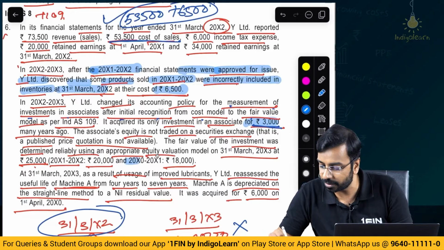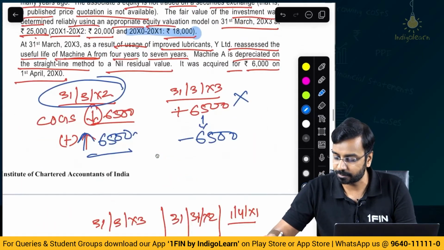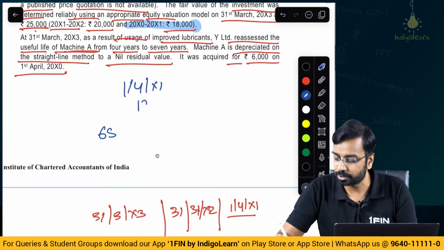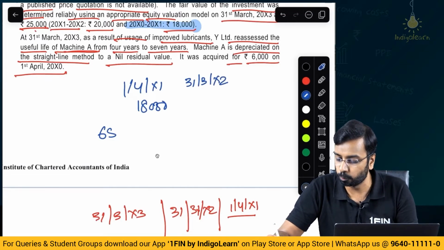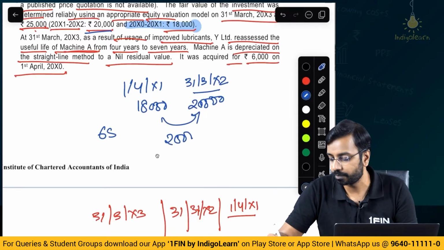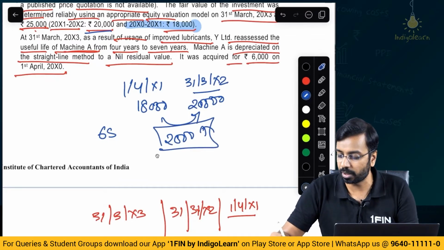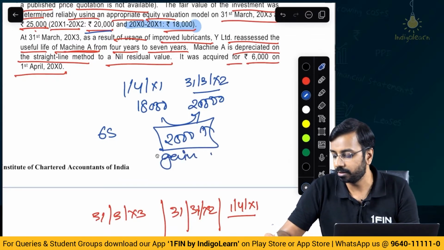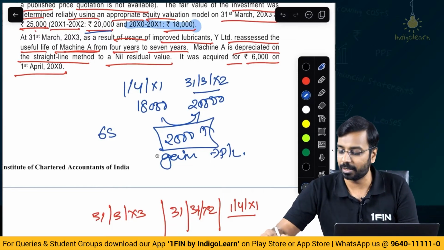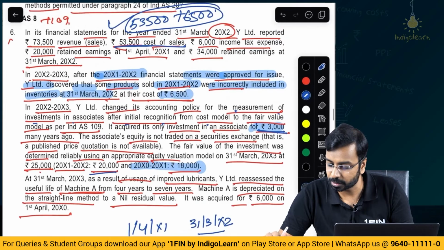Fair value at the end of year 1 is 18,000. That is, if you write it here, 1st of April of year 1, valuation is 18,000. 31st of March of year 2, the valuation is 20,000, which means there is a 2,000 increase. So this will be recorded as a gain in the P&L. Why? Because they have taken it as fair value through P&L. Then that's what they have written, right?